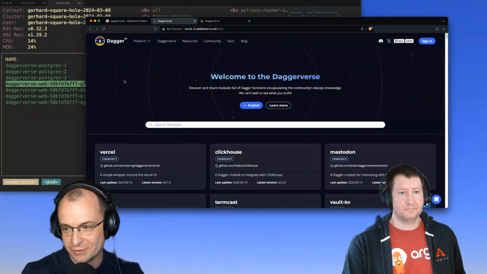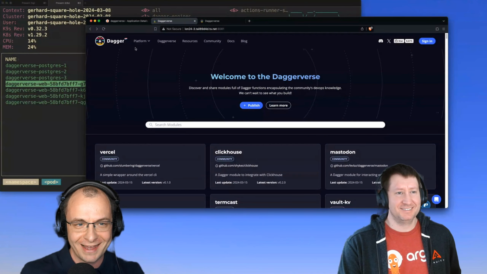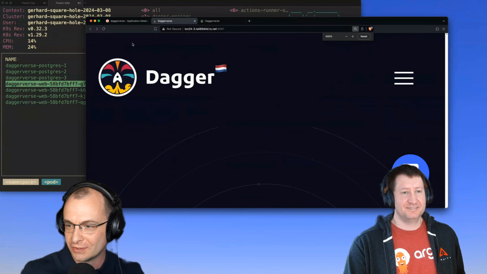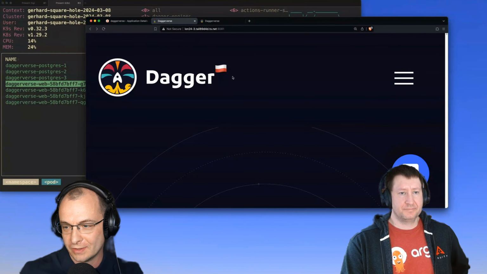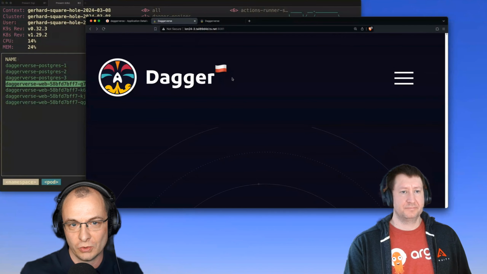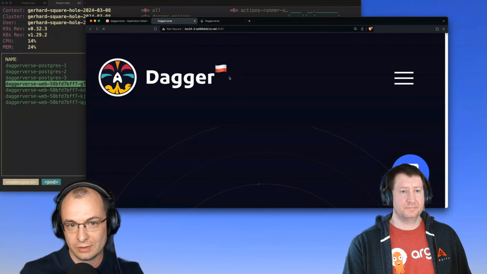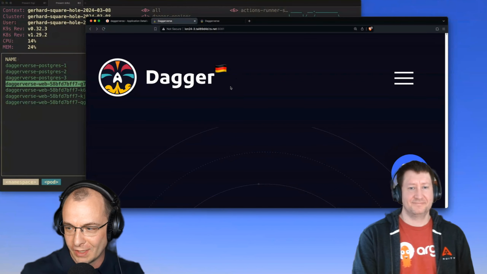Do you see something different? Yeah, it's a little flag on top of Dagger. It's tiny. So let's just zoom in. There you go. So this was served from the Netherlands. Let's refresh again. There you go. That was Poland. So this was served from that Warsaw node. This is London. And we have one more. Germany, there you go. Okay, so now we've got all 4 locations served.